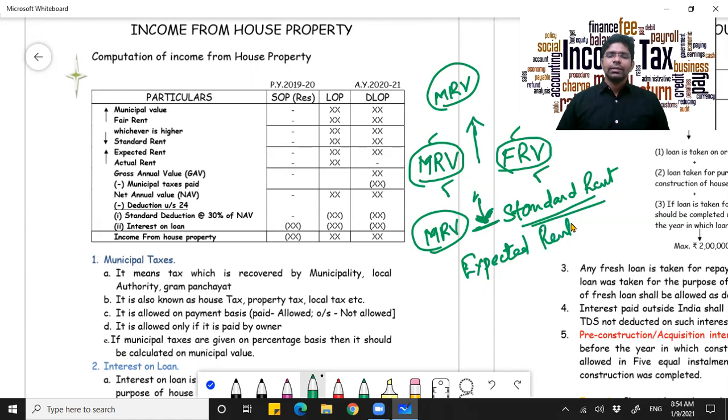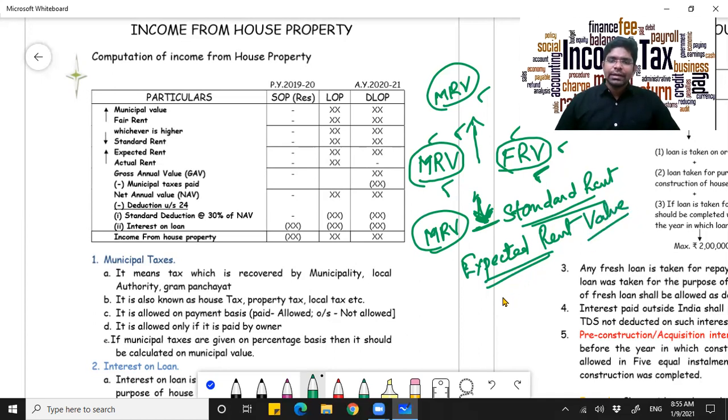Now I will repeat. First you have to consider municipal rental value and the fair rental value. Out of the two, whichever is higher, you will compare with the standard rent. In our case, assume that the municipal rental value is higher. So select municipal rental value and compare it with the standard rent. Whichever is lower will be your expected rental value or expected rent.